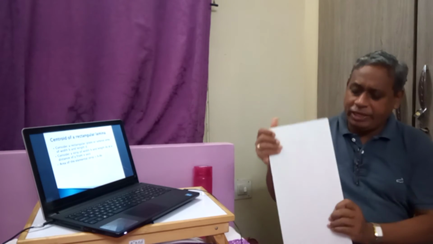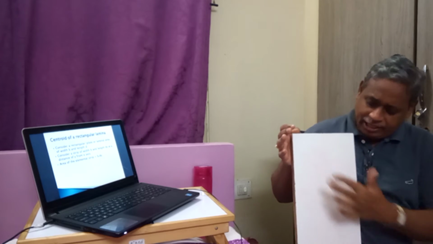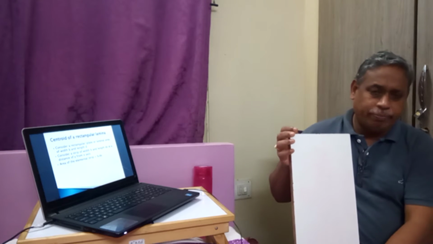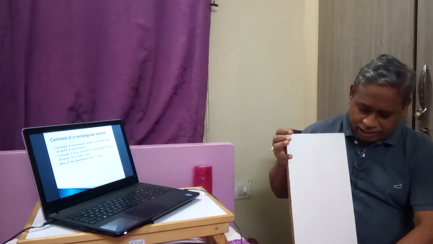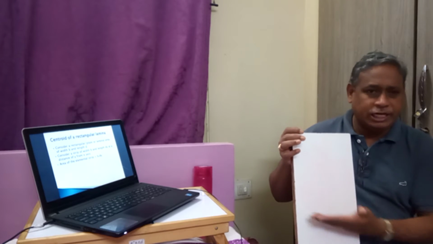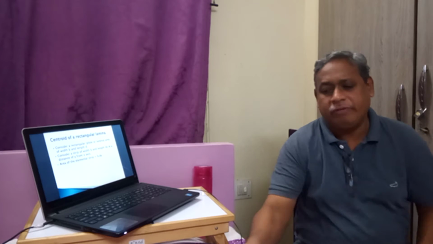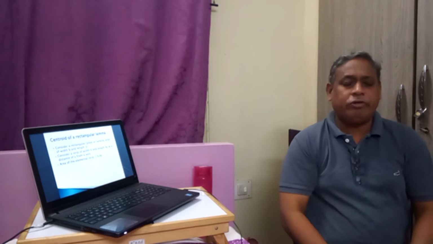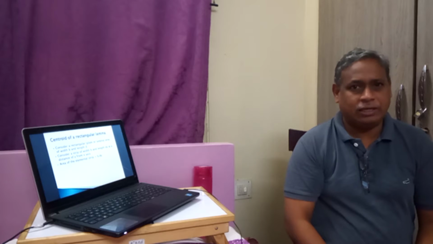If B and D are the dimensions, B in the x direction means the centroid will be at b by 2 in the x direction, and d by 2 in the y direction. We know it, but we will try to prove how it is done.